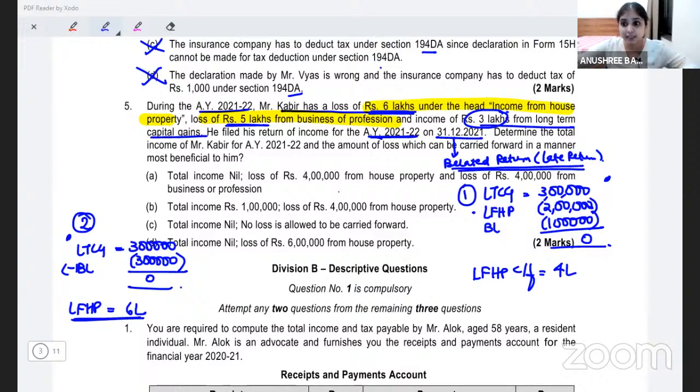You would definitely pick option number 2. Why option number 2? Because here we have a bigger loss to carry forward. It will be better, right? In subsequent years, if we make a profit, we'll have a larger amount of set off possible. So you should be choosing option number 2.